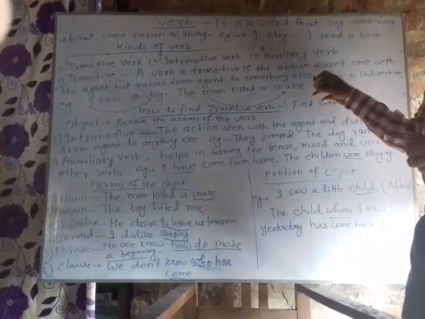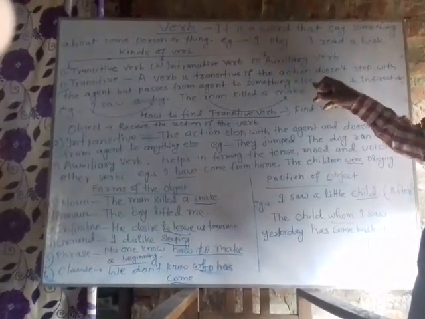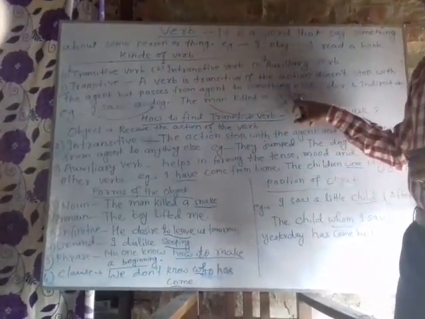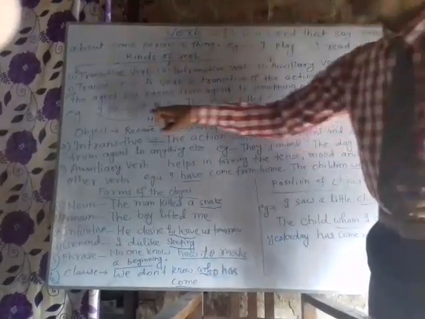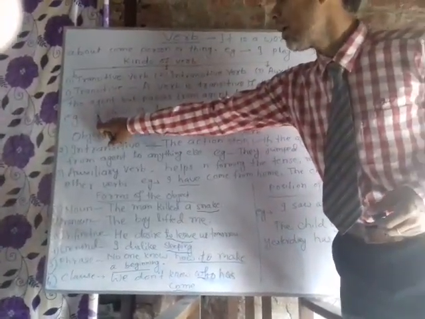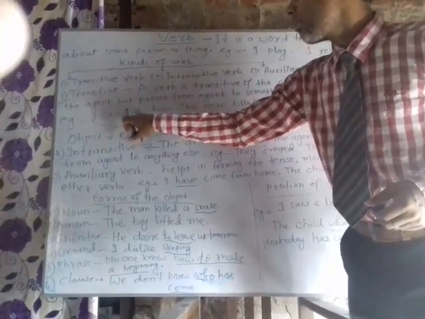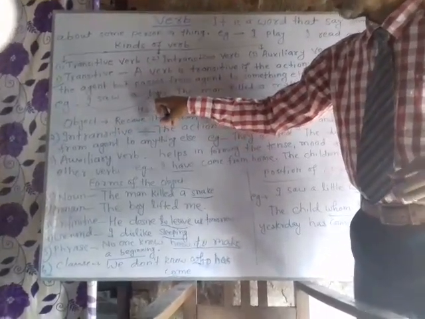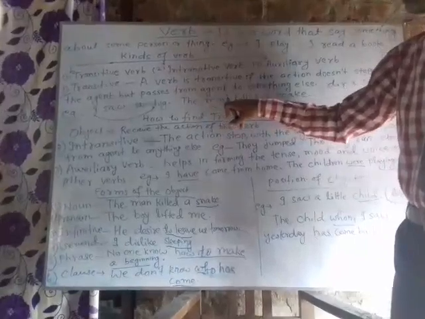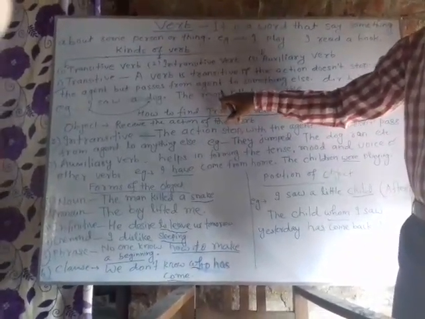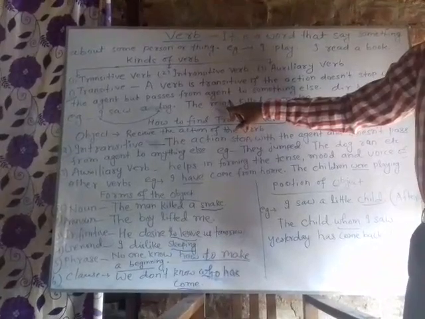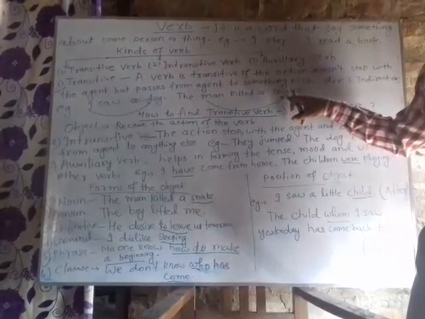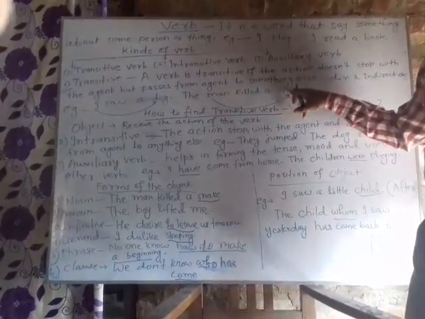Something else. Object. For example, I saw a dog. The man killed a snake. Clearly, the action doesn't stop with the agent I, but it passes from subject to an object, such as dog. In the second example, the action doesn't stop with the subject man, but it passes from man to an object, a snake. So, dog and snake are objects here.